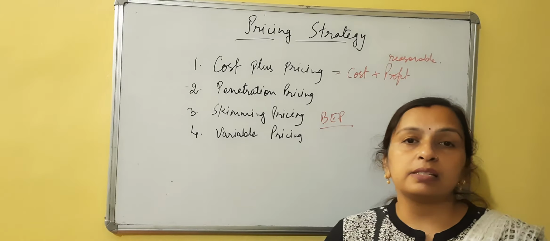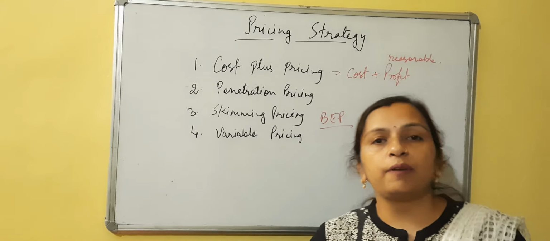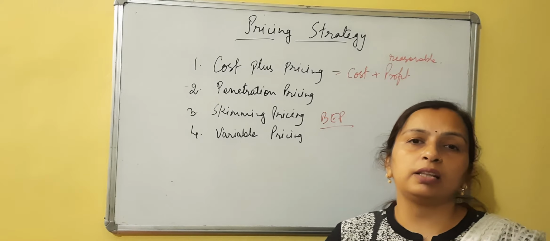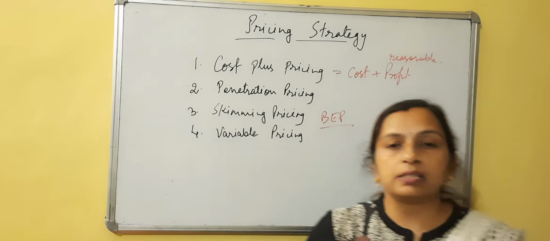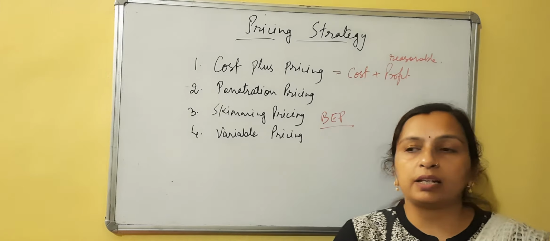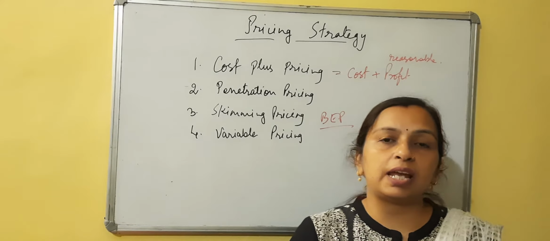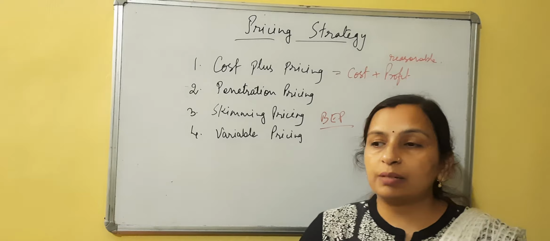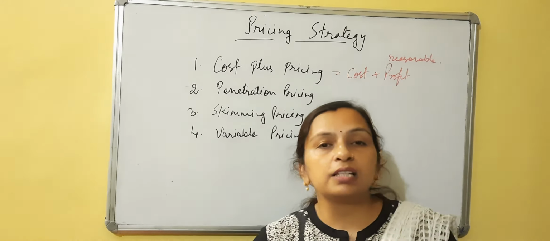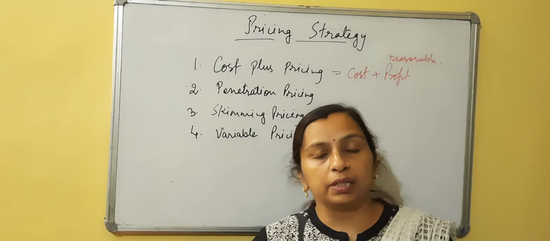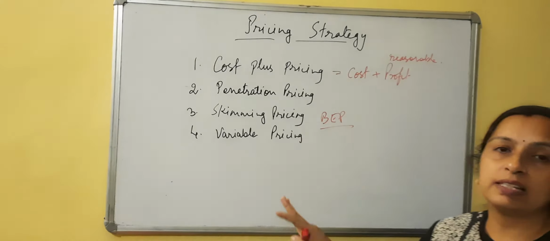Now the main demerit of variable prices is that it creates dissatisfaction in the customer. Suppose a customer buys a particular product for 100 rupees, and after some time comes to know that his friend has visited that particular shop and purchased that product for 80 rupees after bargaining. So the customer who has paid 100 rupees will get dissatisfied because of that. So it creates dissatisfaction and it adversely affects the goodwill of the company. So these are the 4 pricing strategies.